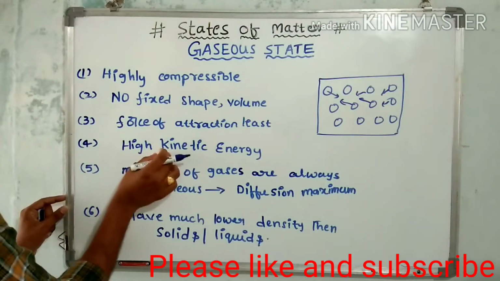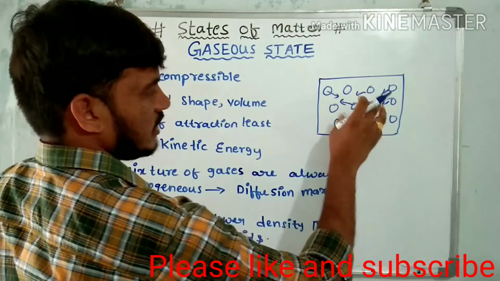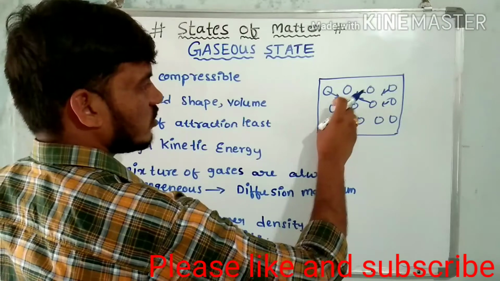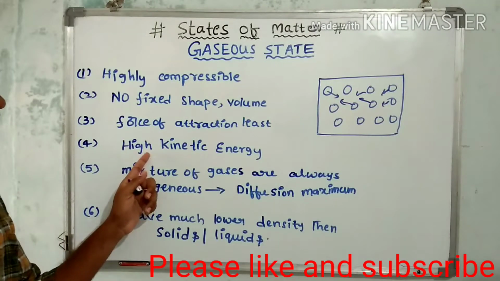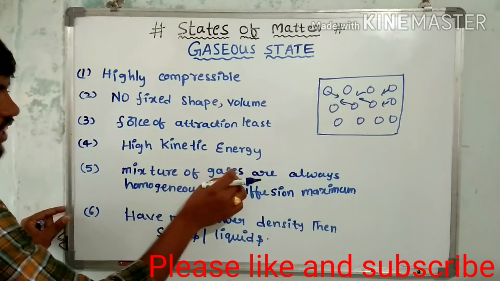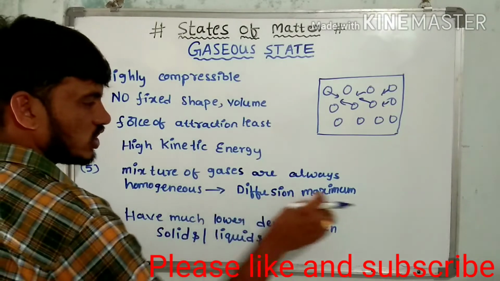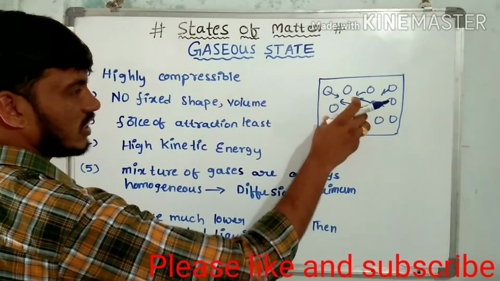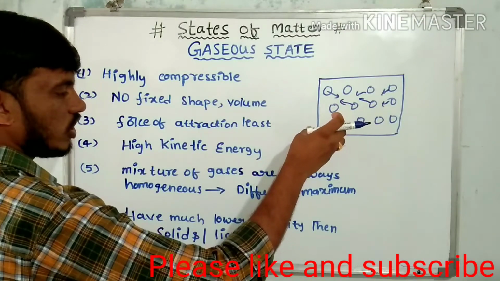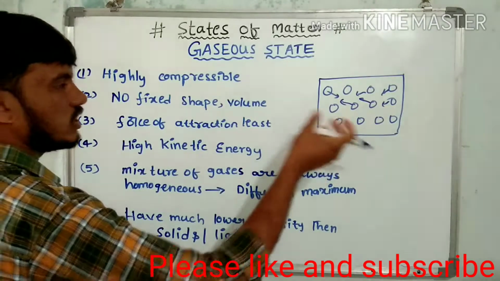And the fourth one is high kinetic energy. The gaseous molecules have high kinetic energy. It means the molecules move freely. And the fifth one is that a mixture of gases is always homogeneous. It means diffusion is maximum. Gaseous molecules mix with other gaseous molecules easily and homogeneously. It means the diffusion power is maximum.